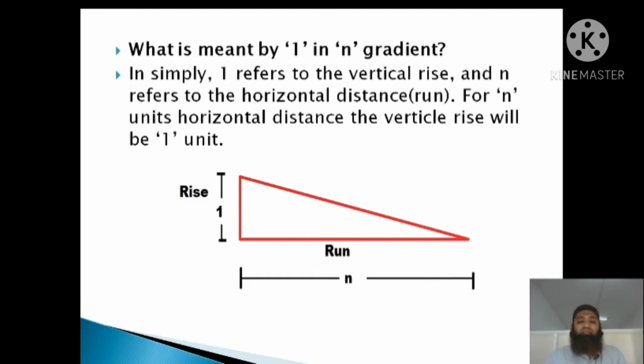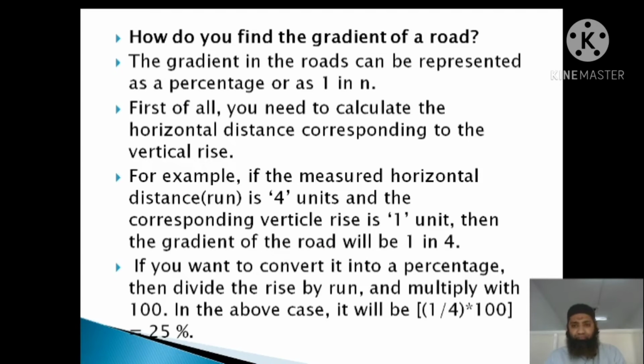Let us see what is meant by 1 in n gradient. What do you mean by all these slopes that are provided? Simply, 1 refers to the vertical rise and n refers to the horizontal distance. For n units of horizontal distance, the vertical rise will be 1 unit. So whatever the horizontal length of the pavement, only 1 unit will be raised from one side, so that a proper gradient and proper runoff for the rainwater to drain off is provided. So this is what 1 in n gradient means. Now let us find out how we can find the gradient of a road.